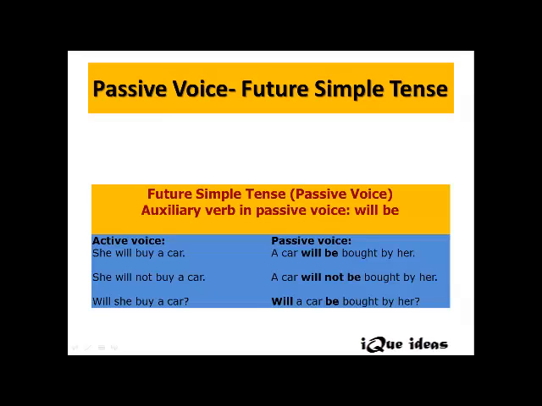Let's look at the last one here. Will she buy a car? Right? Will remains as will in the question form, even in passive, right? Will a car, and the helping verb that gets used here is will, a car be bought by her? The 3V form of buy is buy, bought, and bought.